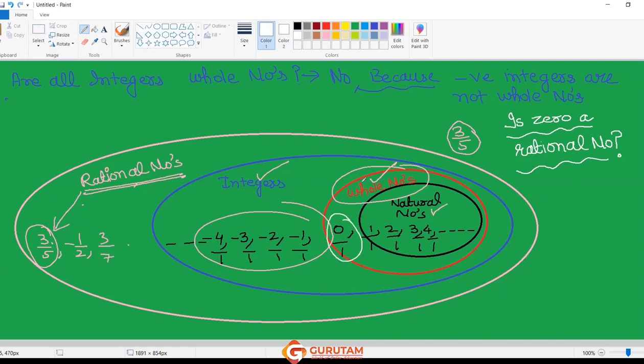Zero can be written as 0 over 1. It comes in the form of p by q, right? So it is a rational number. Yes, 0 is a rational number. Even we can write 0 as 0 over 2 also. Whatever you write in the denominator of 0, it will remain 0. Even if you write 0 upon 3, it is still 0. So yes, 0 is a rational number.